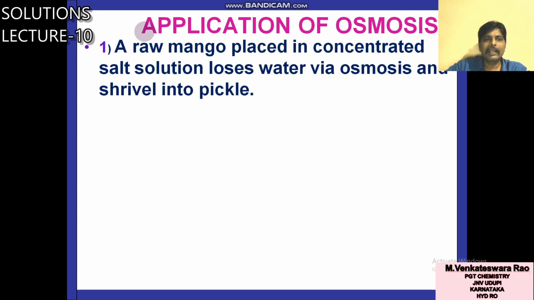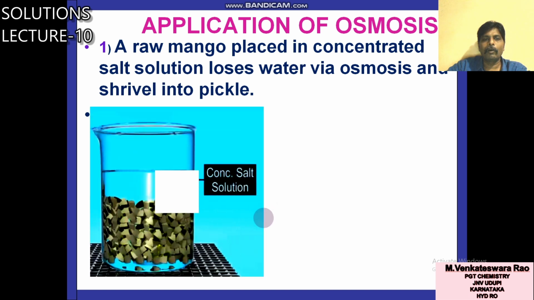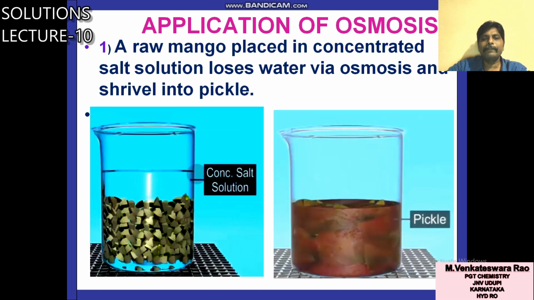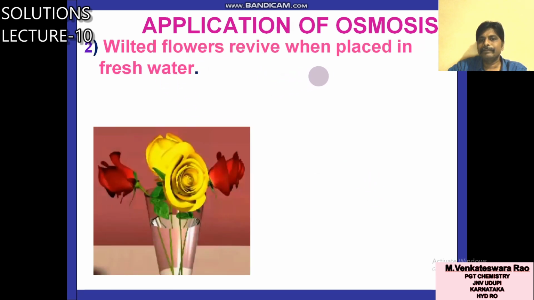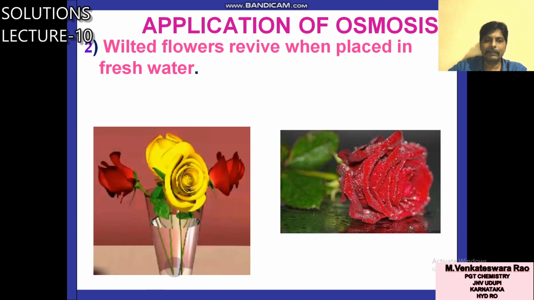Some other applications of osmosis I already explained. Raw mango pieces, if you keep them in concentrated salt solution, then liquid will come from the mango to outside. So you will get one juice, and finally you will get pickle. Second, wilted flowers revive when placed in fresh water, because water will flow from the water into the flowers. So they will regain their originality. The original flowers you will get.